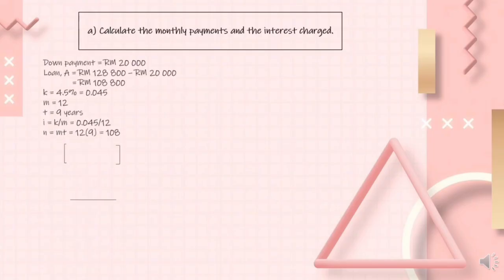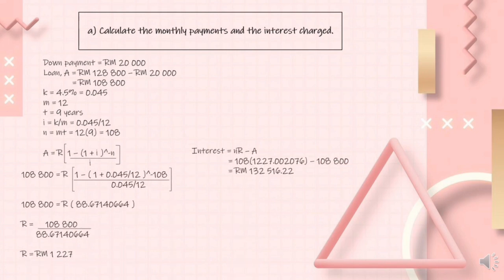So for question A, calculate the monthly payment and the interest charge. The information given is down payment is 20,000 ringgit. Then for the loan, RM 128,800 minus 20,000 ringgit equals RM 108,800. So for K, nominal rate, which is 4.5%, same as 0.045. Then M, the frequency of conversion, is 12. Then T is 9. Then the periodic interest rate, which is I, equals K over M, same as 0.045 over 12. Then the number of interest periods, which is N, equals MT, same as 12 multiplied with 9, equals 108.